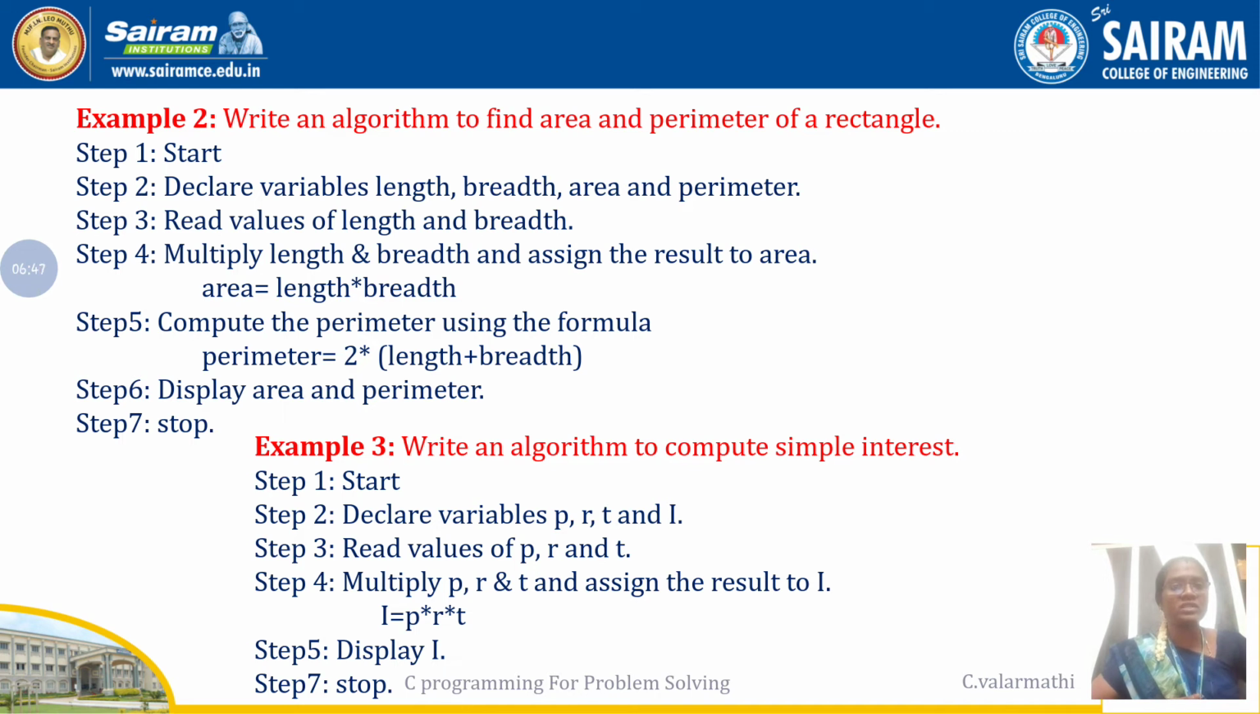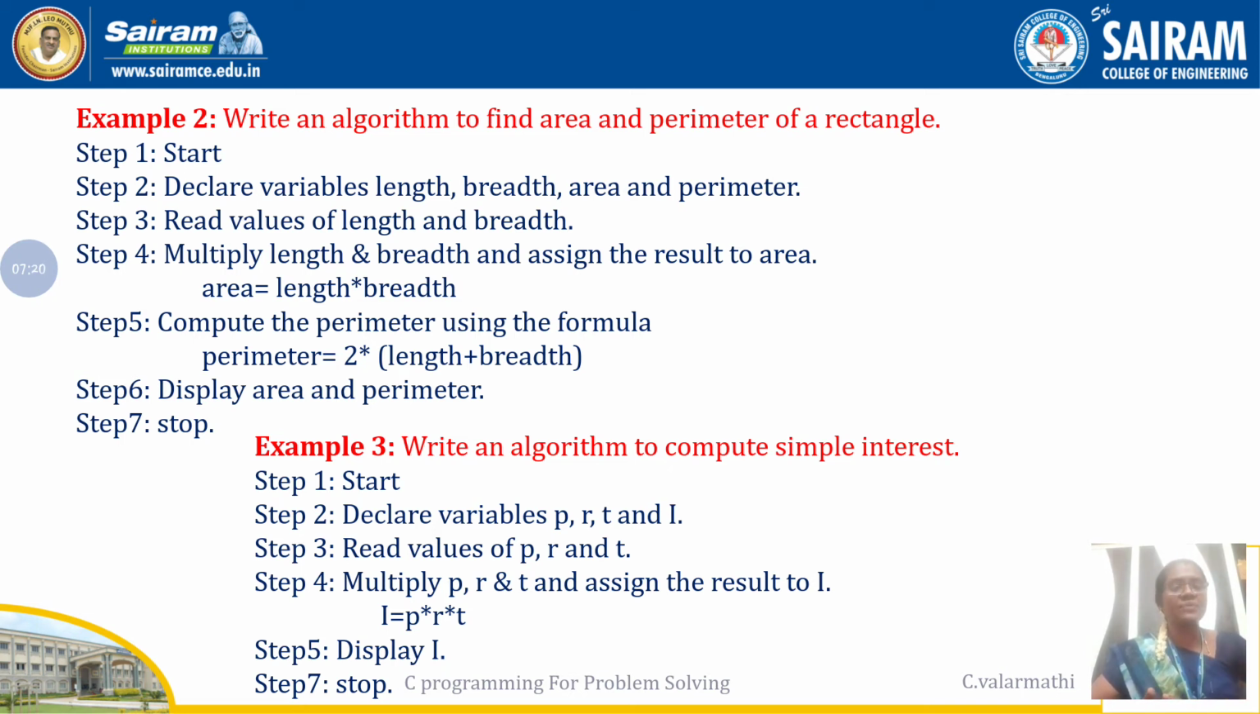Then what is the next example I have given? Simple interest. Finding the simple interest. As usual, your first step will be start, and the second step, what are the inputs and outputs related to this logic. So according to simple interest, what are the inputs? Principal, rate of interest and number of years. These three are considered as inputs, and finding the interest is considered as output. So these four variables should be declared. That is step 2.